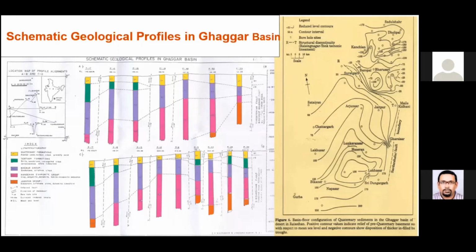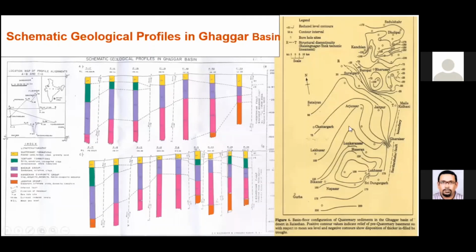So then I requested, and I'm really grateful, those days Dr. D.K. Ray was our DDG. With my request, they permitted me to study some of the ongoing boreholes with the cores. So we could relog, and you see how the distribution of the quaternary column and the tertiary column is. This tertiary is green colored here, and this yellow is the quaternary. This purple is again the Nagaur sandstone. You see how they are occurring at different elevations, how the faults are inferred from there.